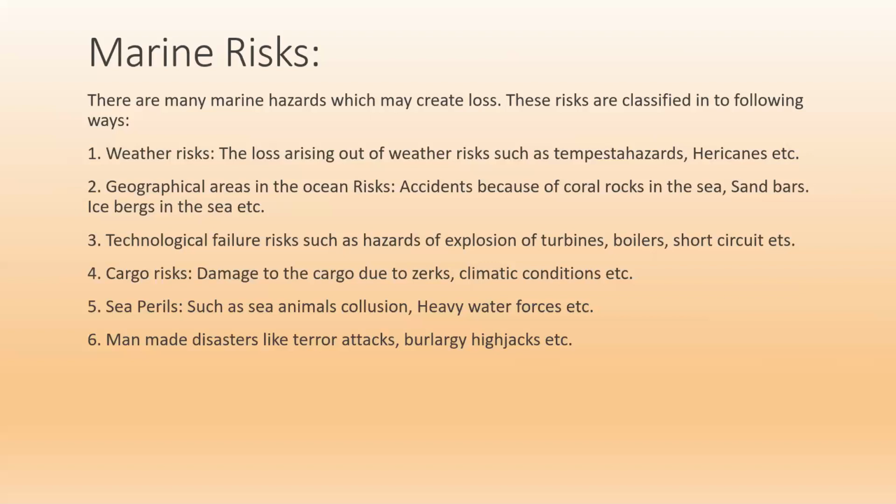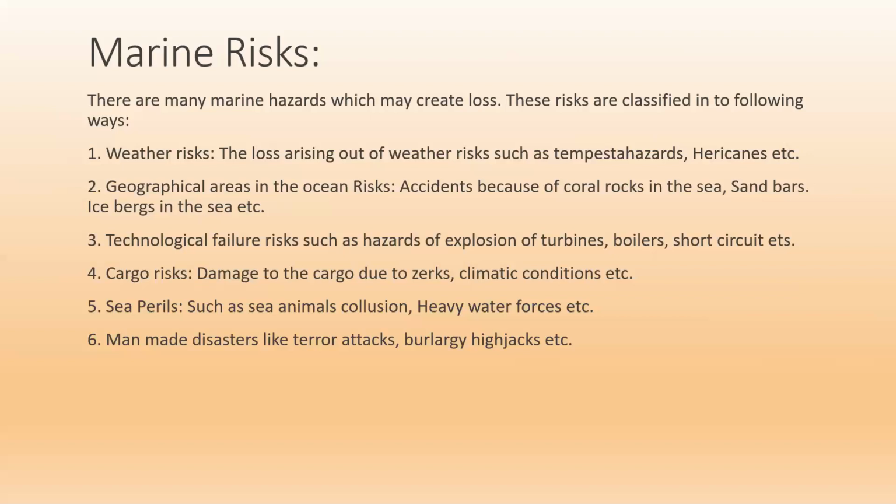Then there are geographical area risks in the ocean. There are certain geographical areas where risk happens due to accidents, and the goods, cargo or ship get damaged. They are called geographical risks. The terrain of the sea is not even, and it may not be known to the ship owners or the captain of the ship.